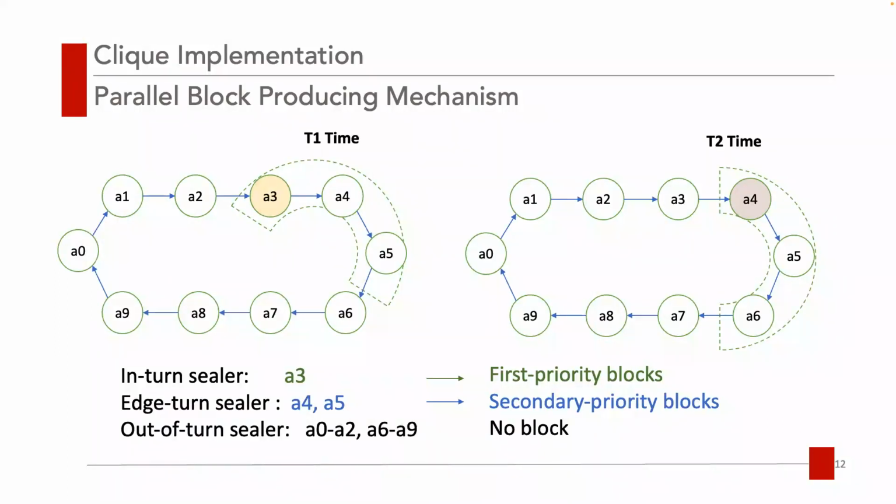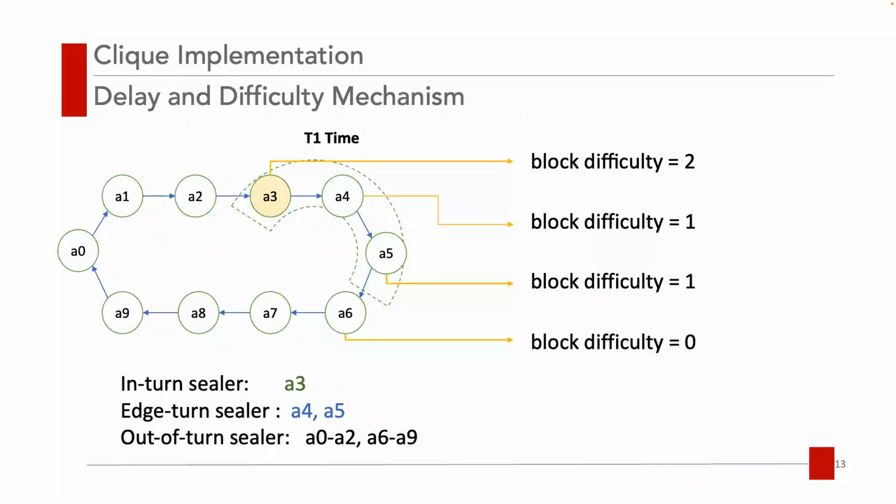The first priority means other members will obtain this proposal at the highest priority. If there was no first priority block, members will obtain the secondary priority blocks according to their appearance time. The mechanism is designed in case of the in-turn seller failing.